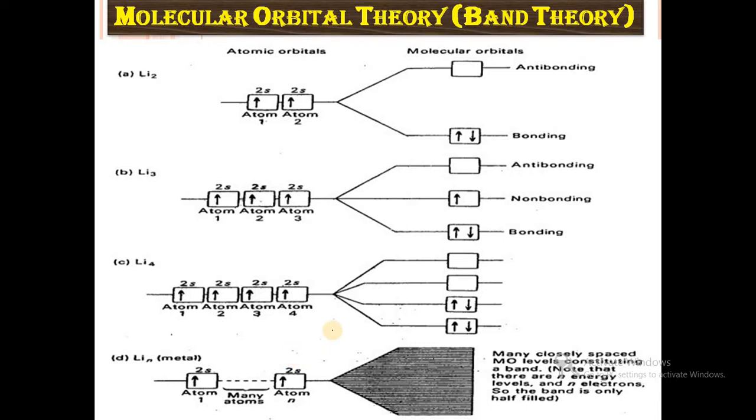So in the case of lithium, when two lithium atoms combine, that is 2s1 combine, we get bonding and anti-bonding as in this diagram.